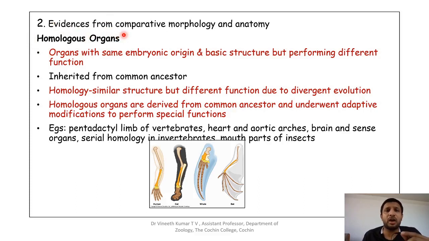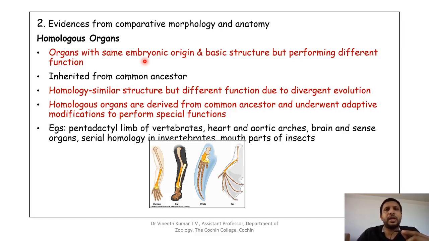So homologous organs are nothing but the organs seen in different organisms or different groups of animals which are having the same structure. Their embryonic structure or the general basic plan will be the same, but they will be performing different functions. So they will have a structural similarity, but they will be different functionally.